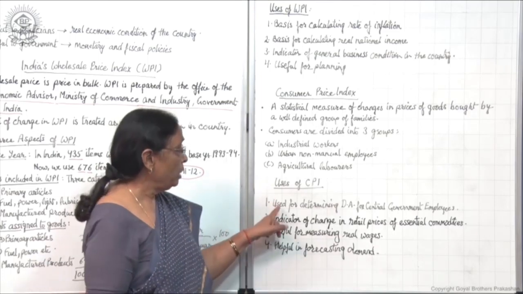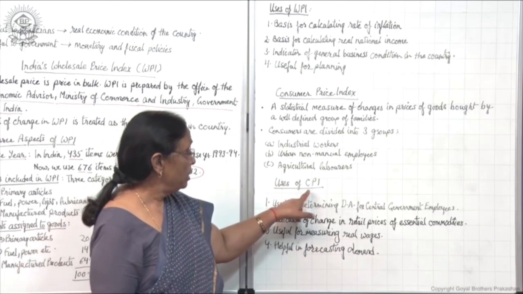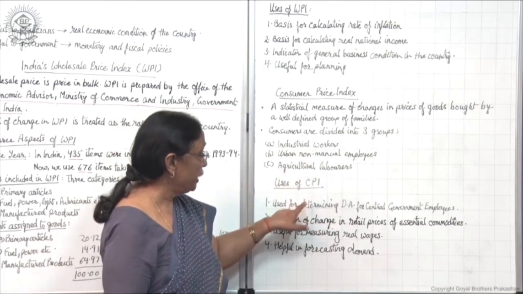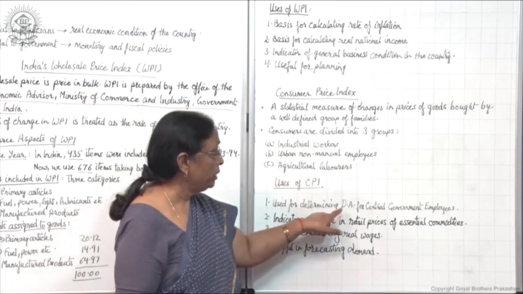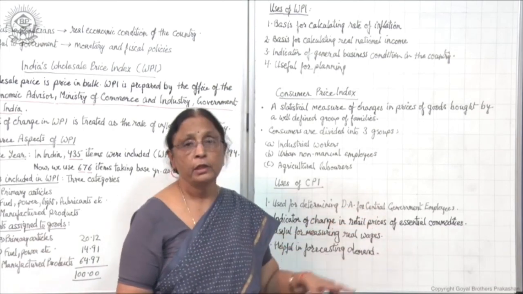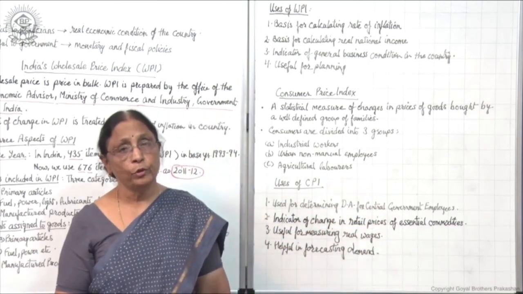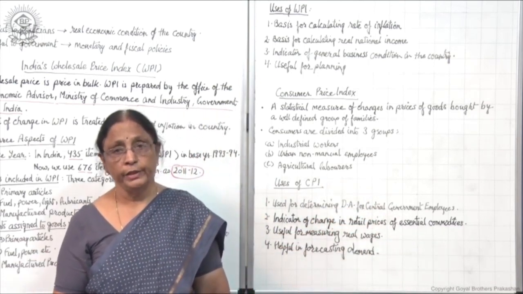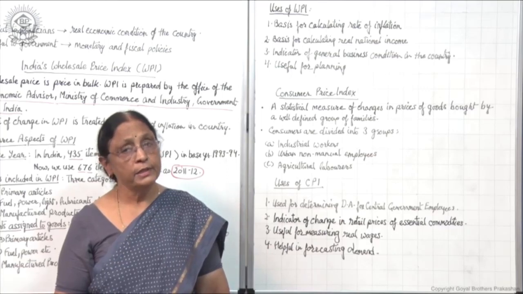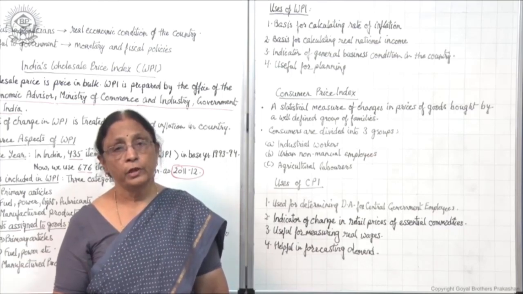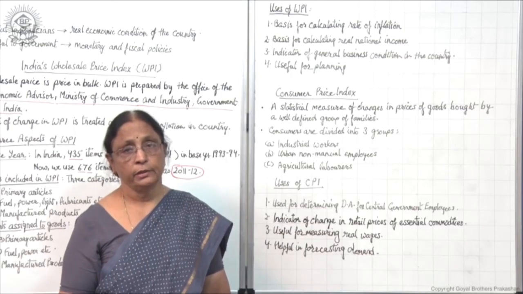So in this way, the consumer price index helps in determining the DA of central government employees. DA is decided by the government, and how does the government decide it? On the basis of the trend of prices.